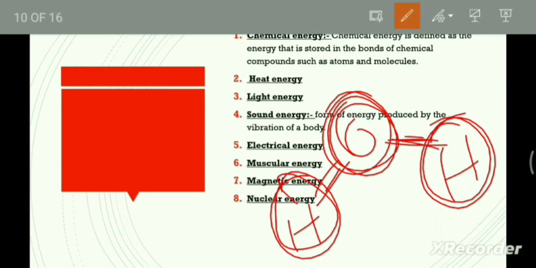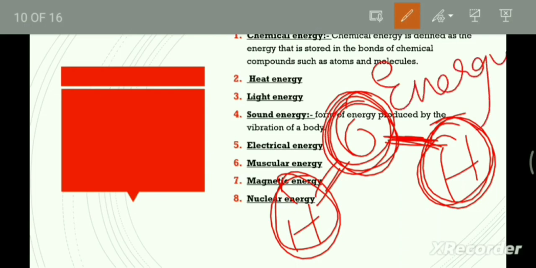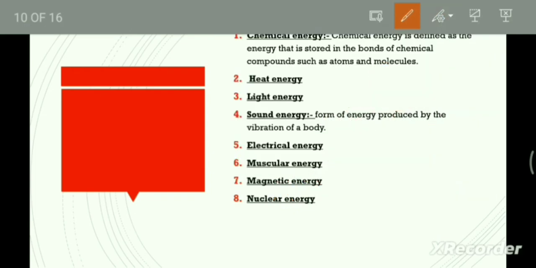Due to the chemical bond between hydrogen and oxygen, there exists energy. So chemical energy is defined as the energy that is stored in the bonds of chemical compounds such as atoms and molecules.